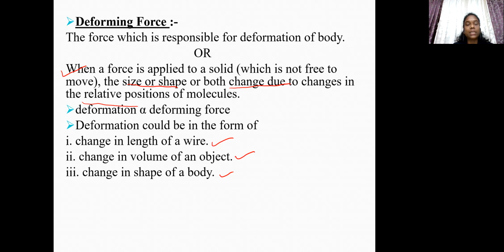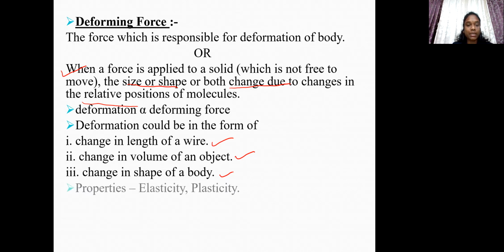But as soon as applied force is removed, dough cannot regain its original shape and size. This shows that rubber band and dough are different in nature, and their nature is decided by a property.